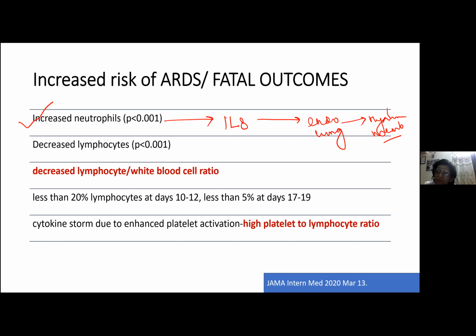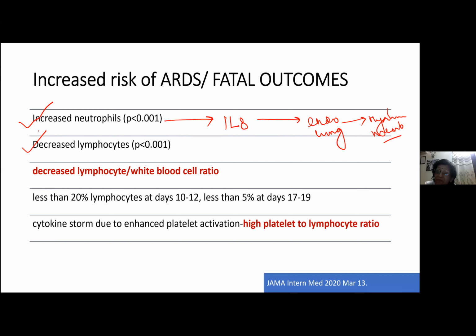Obviously, once the lymphocytes are decreased, this is again going to increase the fatal outcome. The severity is going to increase. So what are the two important parameters that correlate with the incidence of ARDS? Increased neutrophils and decreased lymphocytes. So these are two important parameters which correlated with ARDS.